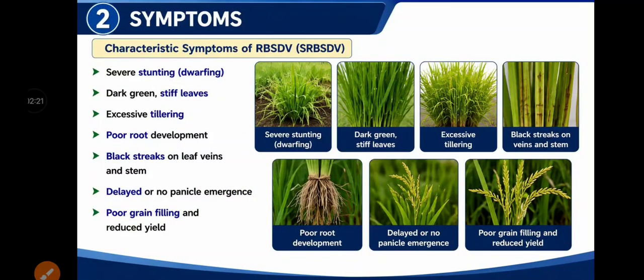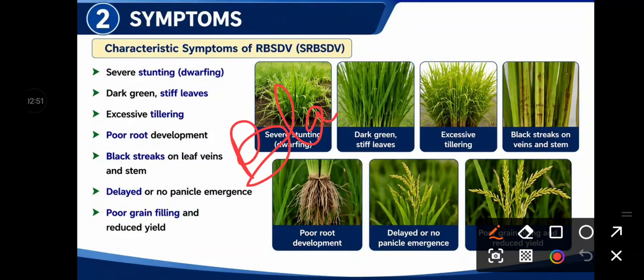Then about the symptoms. Both RBSDV as well as SRBSDV produce similar symptoms. From the name only you can predict the virus symptom. In most viruses, stunting and yellowing are common. Here also the name suggests this is rice black-streaked dwarf virus. So the first thing is the virus produces black streaks.